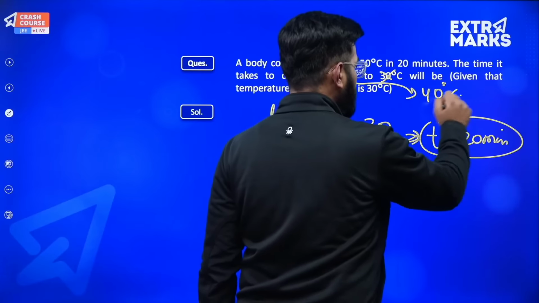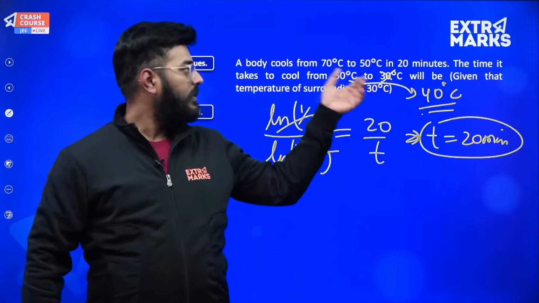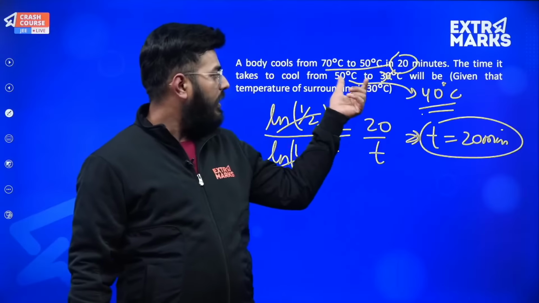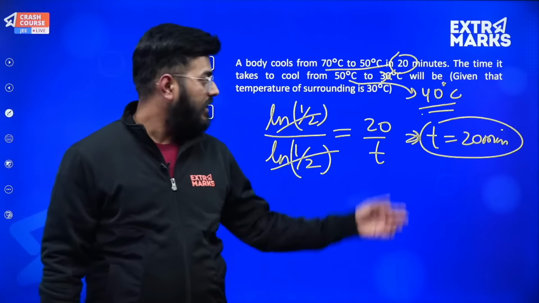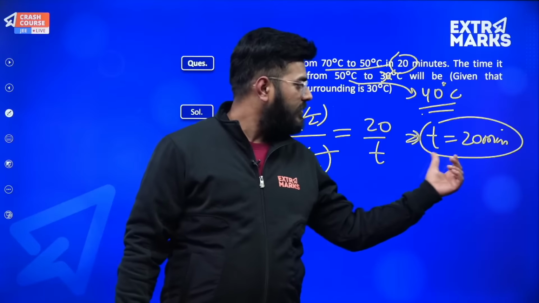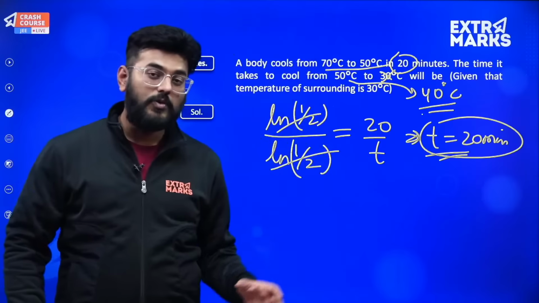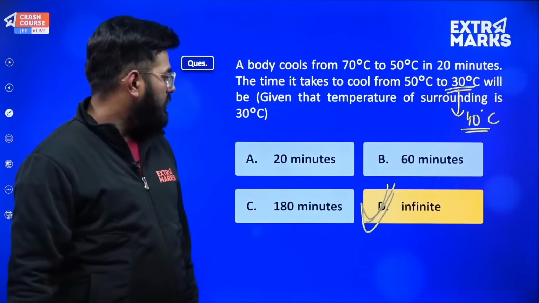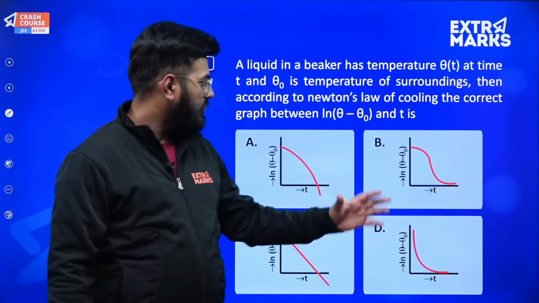So can you people see? That is, 70 to 50, the decrement of 20 degrees centigrade occurred in 20 minutes. And over here the decrement of 10 degrees centigrade occurred in just the same span of 20 minutes, but the difference was of 10 degrees only. Okay, nice. So this was the entire explanation. Now let's solve this question as well.